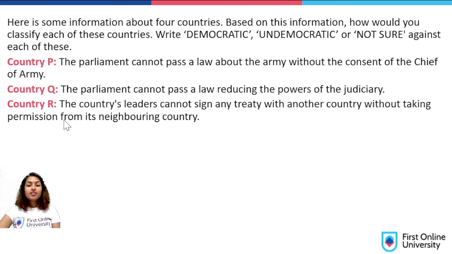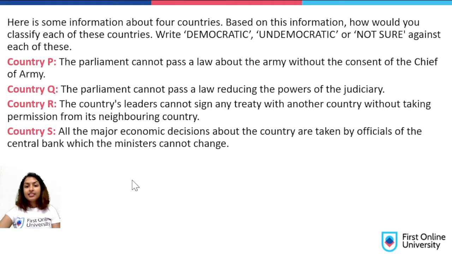Country R, the country's leaders cannot sign any treaty with another country without taking permission from its neighboring country. Country S, all the major economic decisions about the country are taken by officials of the central bank, which the ministers cannot change. Let's look into the answers.